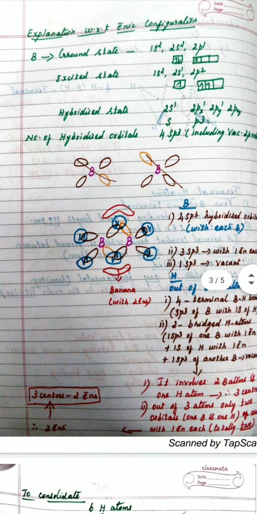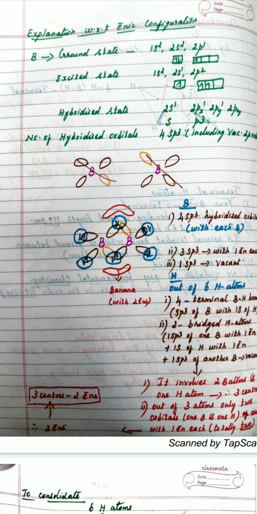Out of this, 2s and 2p are filled, but 2pz is not filled. Therefore, I have written 2s1, 2px1, 2py1, 2pz0. If you want, you can add that 0 there. But all the 4 orbitals undergo hybridization, including the vacant 2pz orbital. That is a very, very important thing you have to make a note of.